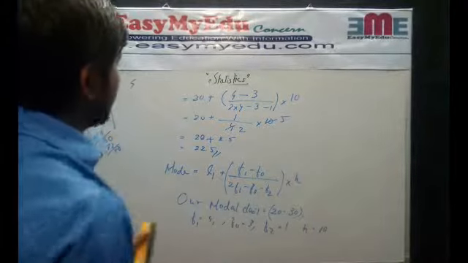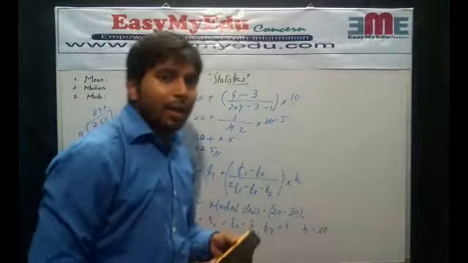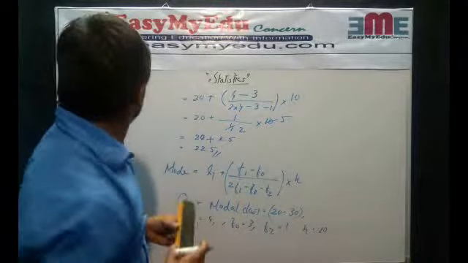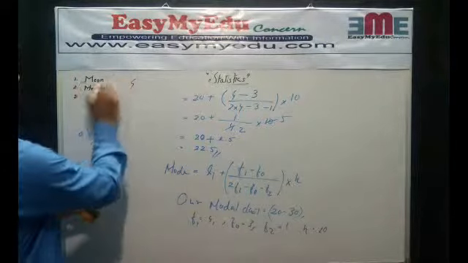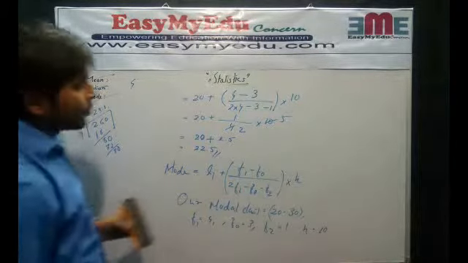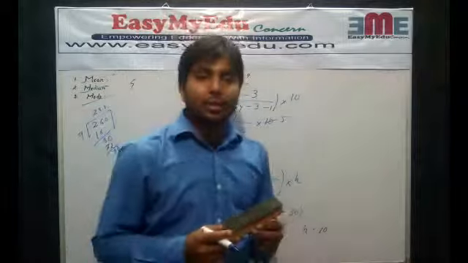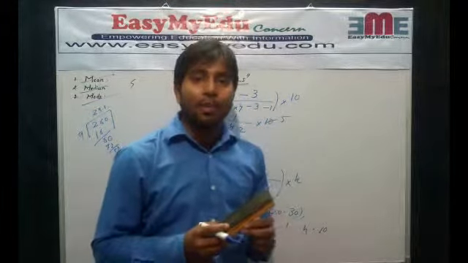So our mode is 22.5. Well friends, we have discussed the topics mean, median and mode. The most probable questions coming from this chapter are to find the mean, median and mode.